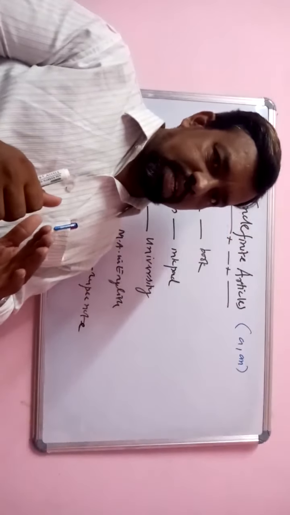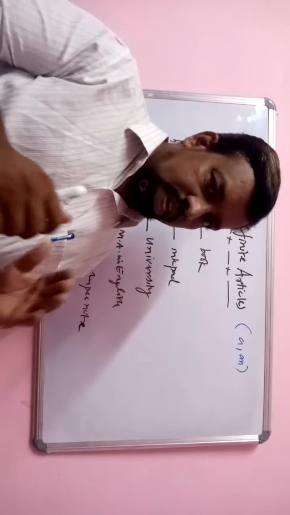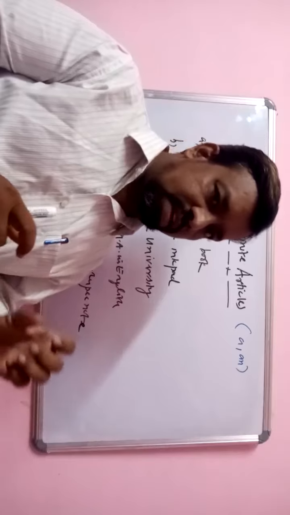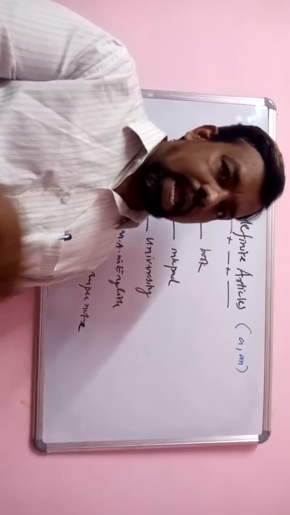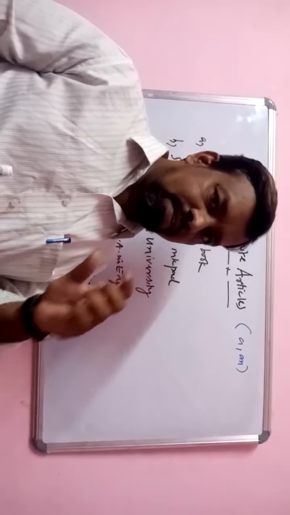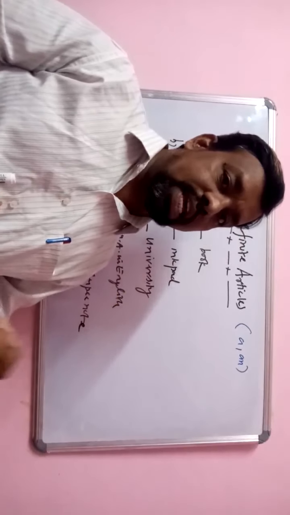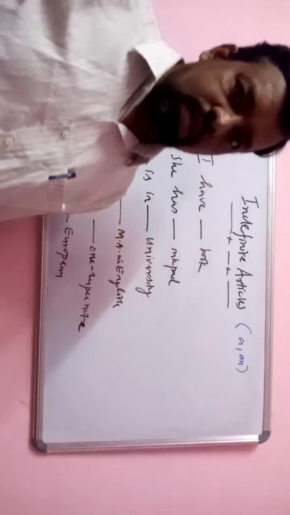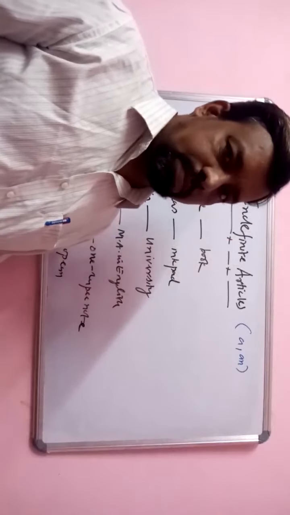They believe that if a word begins with a vowel, it must be preceded by an, and if a word begins with a consonant, then it must be preceded by a. No, that is the wrong concept.